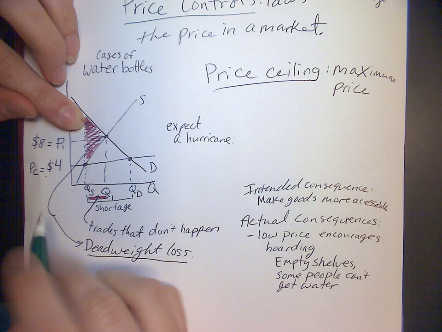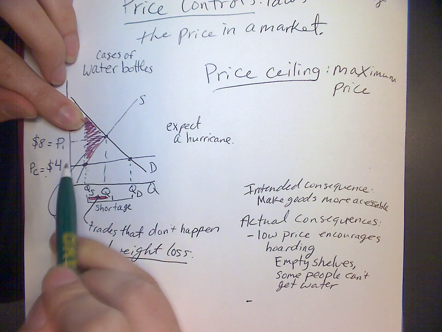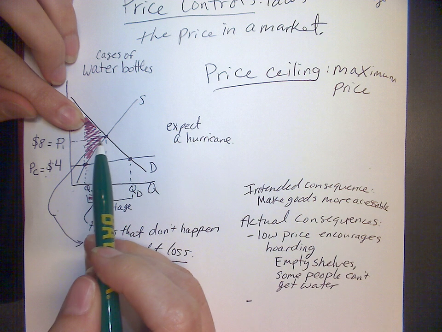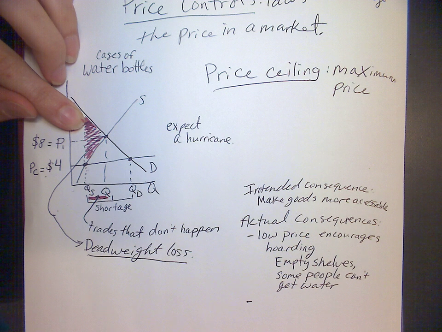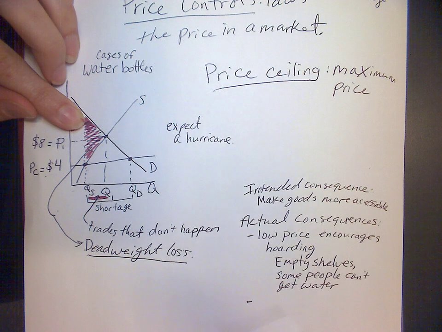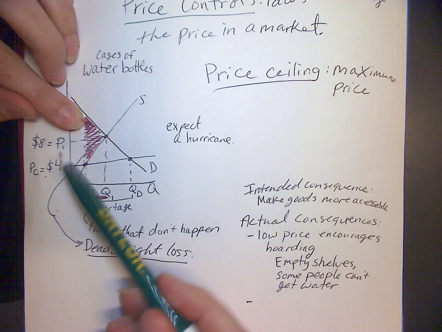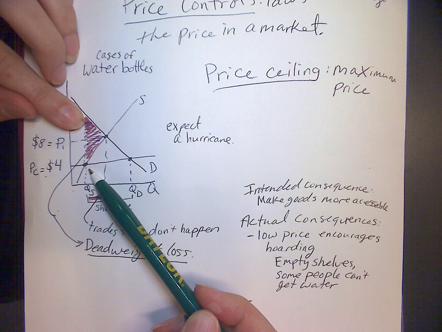So what they're going to do is, if the price could rise, then the sellers could make a lot more money selling water bottles, right? We noticed that. And so they're going to hustle and get more water bottles on the shelf. For Walmart, they ship water bottles all over the country. So instead of sending a shipment to Arkansas, they could redirect that shipment to Florida where there's an expected hurricane. And it would be worth their trouble to redirect that shipment of water if they could sell it for $8, right? But if it's only $4 normal price, then that's not really appealing.